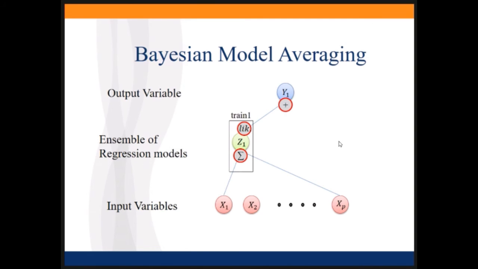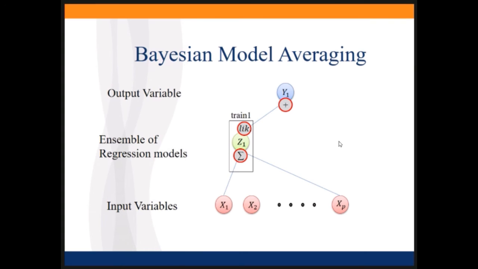Bayesian model averaging is another thing we can think about. This helps us think about how each of these was trained and how that different training leverages to get the accuracy we're looking for. With Bayesian model averaging, we get a logistic regression based on only some of the predictor variables, and the output from that gets multiplied by the likelihood that this is the correct answer, and that gets passed on to our Y1.